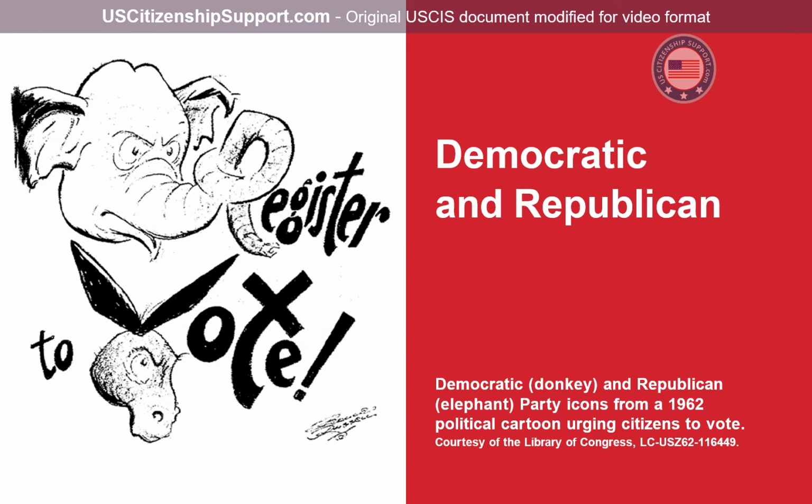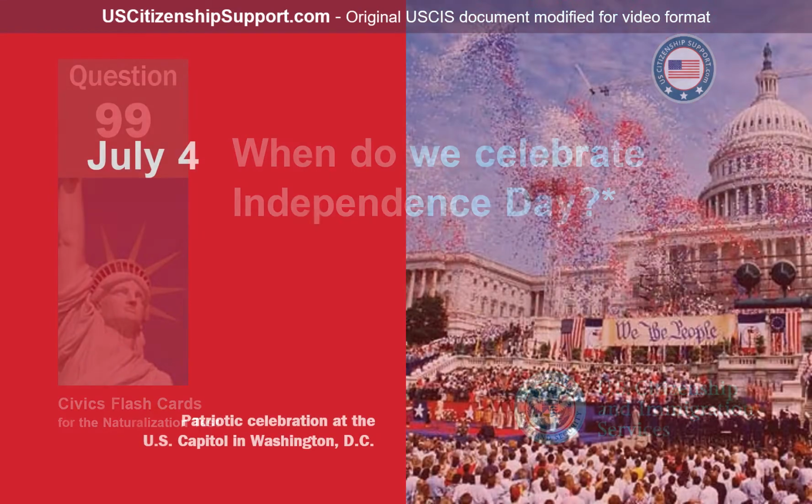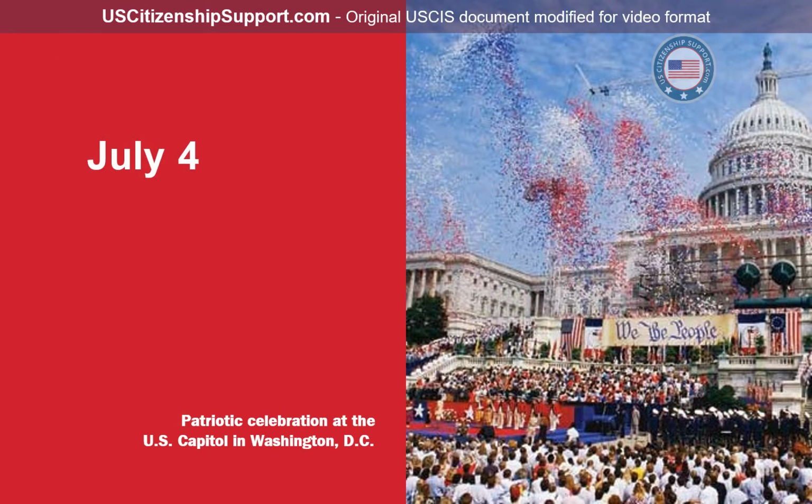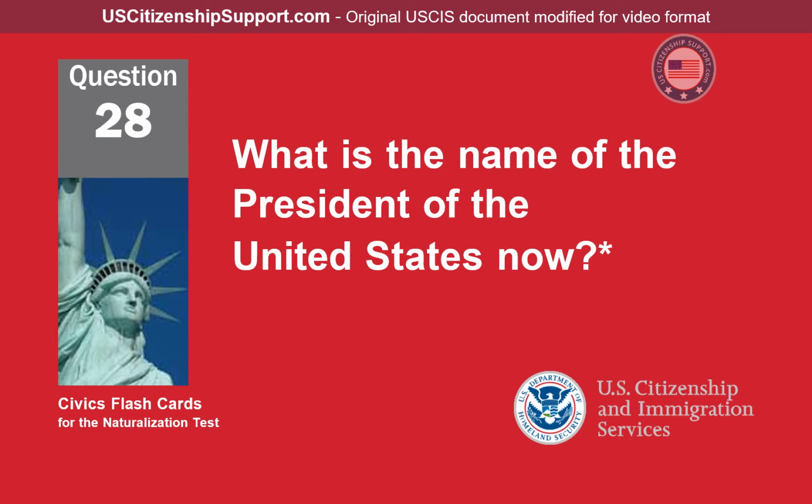Democratic and Republican. When do we celebrate Independence Day? July 4th. What is the name of the President of the United States now?